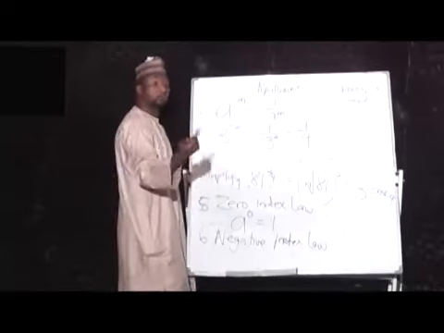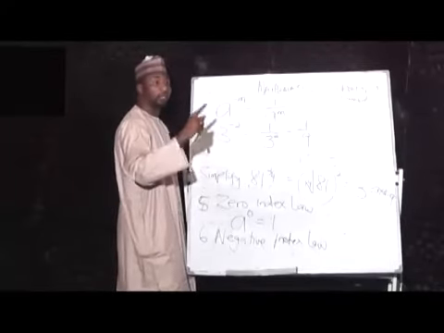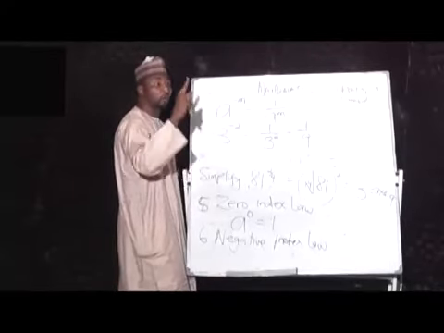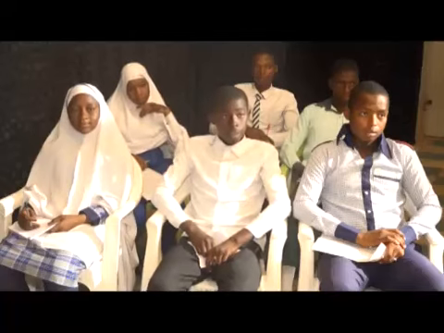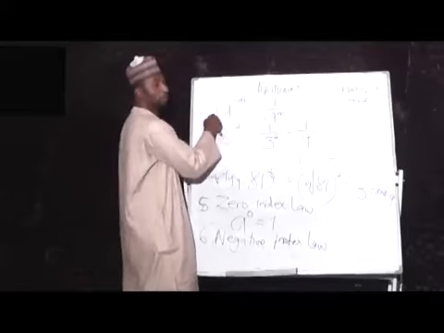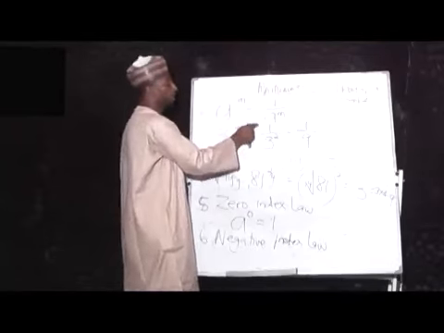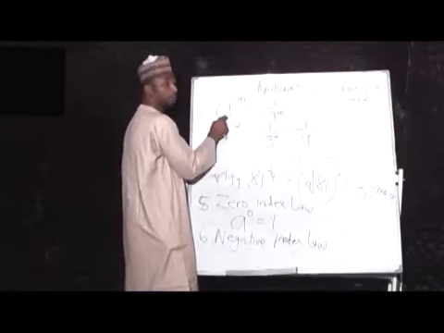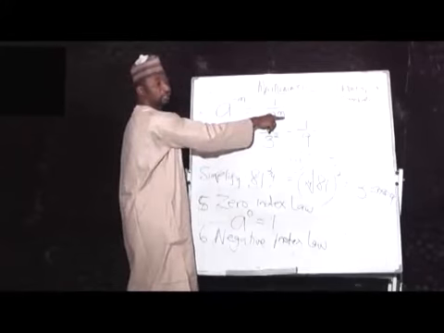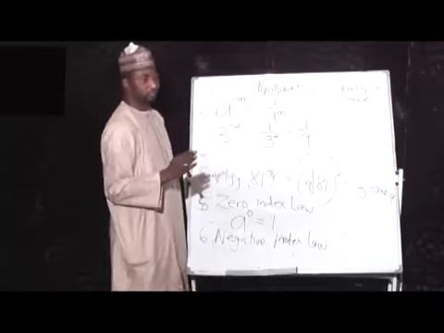Because I told you, we've seen reciprocal. A. What is the reciprocal of A? 1 all over A. Now, you have A raised to power minus M. So the power is what? Negative. Now, you take the reciprocal of the number, but you now change the power or the index to become a positive index.